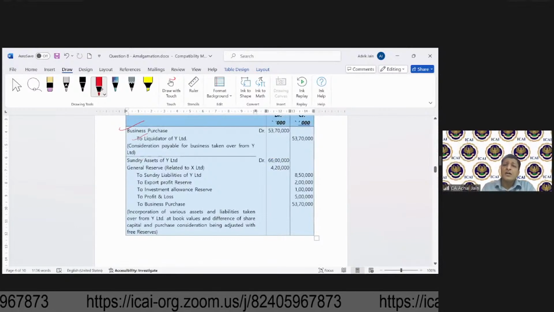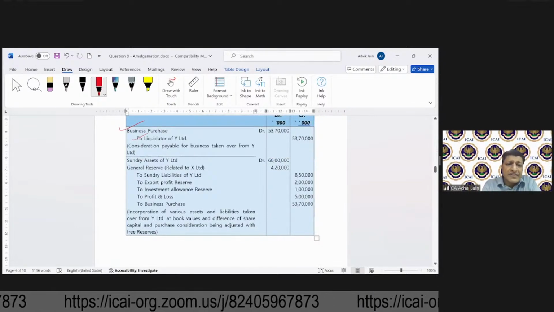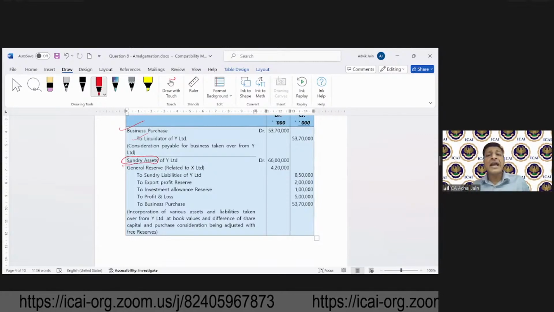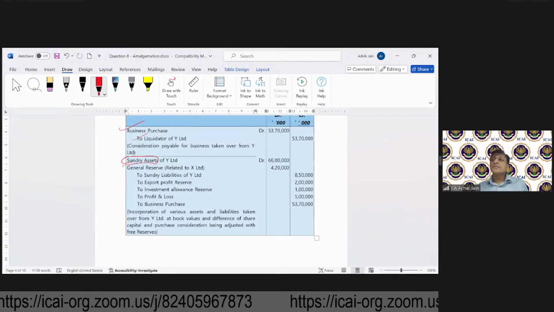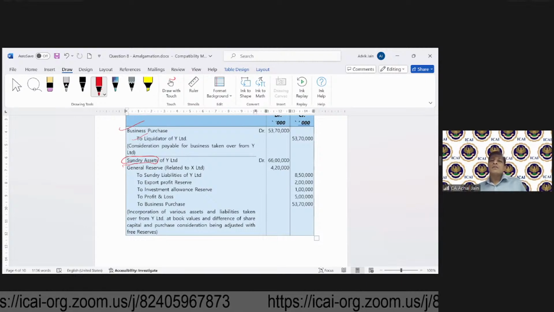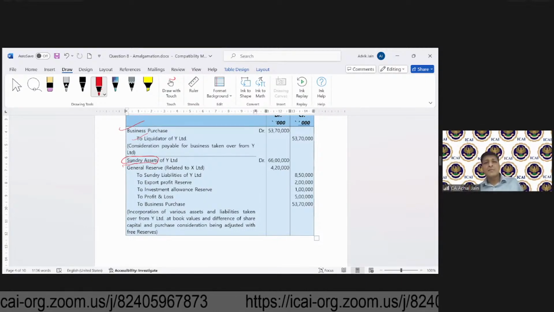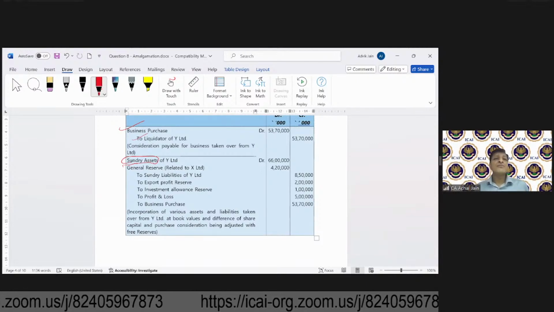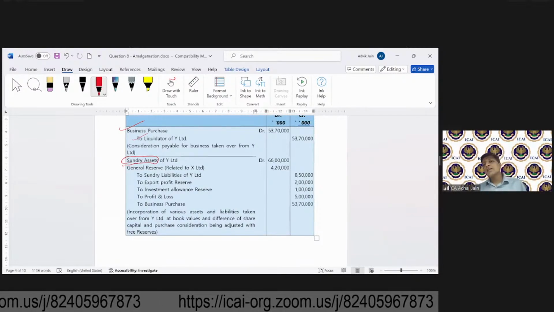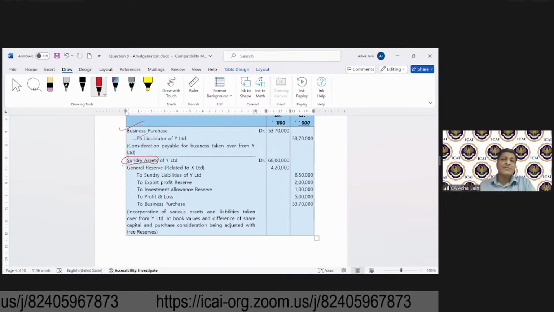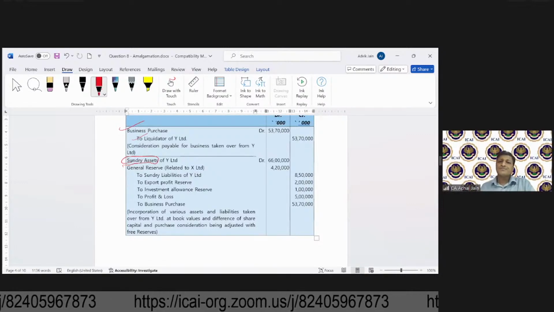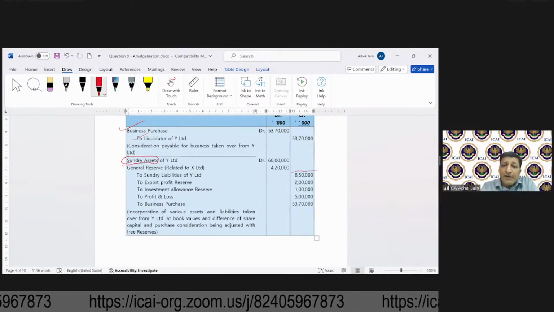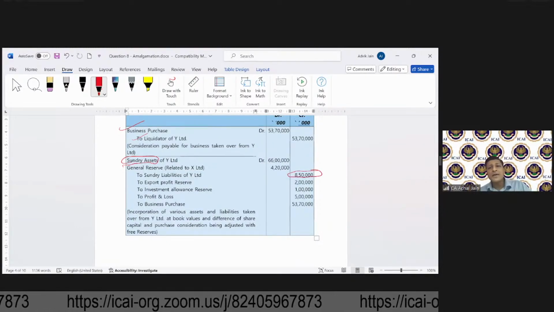Now in this case, calling it sundry assets is easier. Why? Because there was no change in terms of the agreed values. So if you call it sundry assets of Y Limited, that will make sense. But if the assets have been acquired at agreed values which are different from the book values, then it is always advisable to put down each and every asset separately. Then it will say sundry liabilities of Y Limited. Similarly, all the liabilities will be picked up.